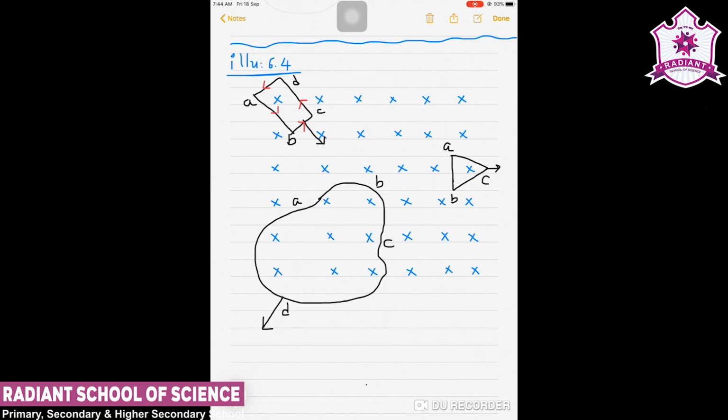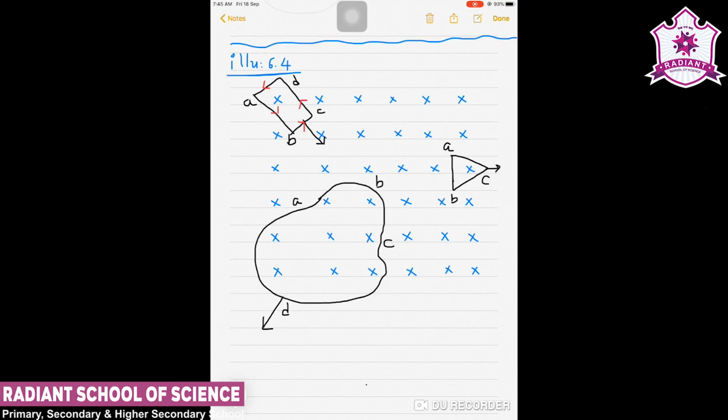Now in the second case, of the triangle shaped loop, we see that due to the outward motion, the magnetic flux through the triangular loop ABC decreases. Obviously if something is entering the magnetic field, then the magnetic flux will increase. But if the loop is leaving the magnetic field, the magnetic flux will decrease. So in this case, the loop ABC will have a decrease in its magnetic flux, and due to this decrease the induced current flows along BACB.